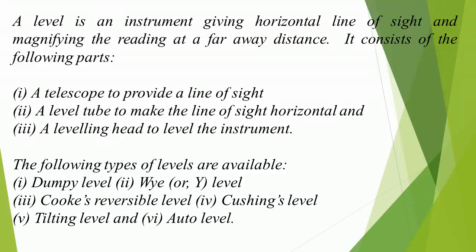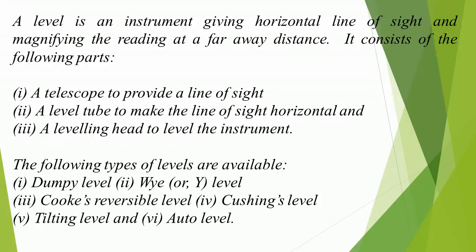A level is an instrument giving horizontal line of sight and magnifying the reading at a far away distance. It consists of the following parts: 1. A telescope to provide a line of sight. 2. A level tube to make the line of sight horizontal, and 3. A leveling head to level the instrument.